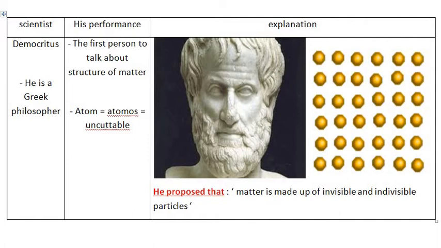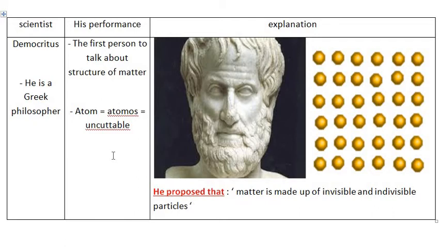He said that if I cut a piece of potato into parts and continued cutting, after thousands of cutting processes I will arrive at a part of the potato which cannot be cut again.